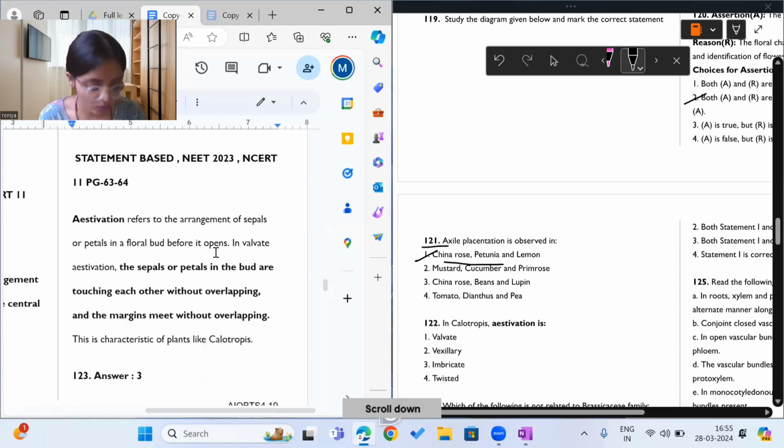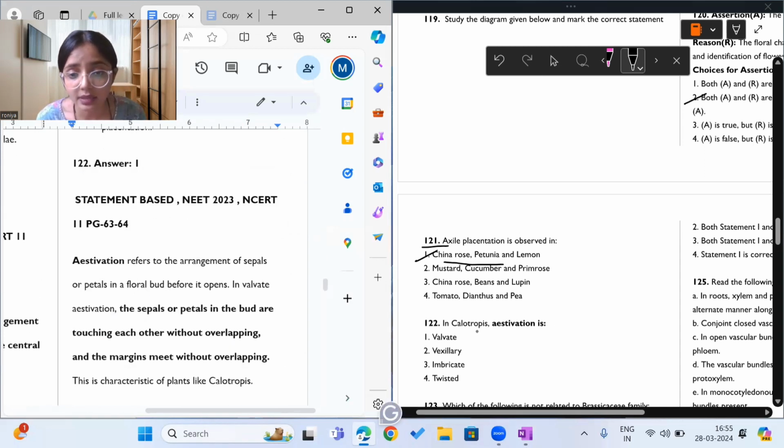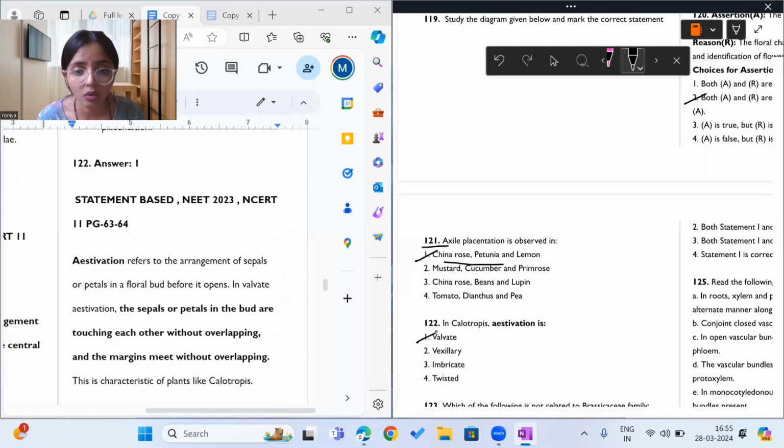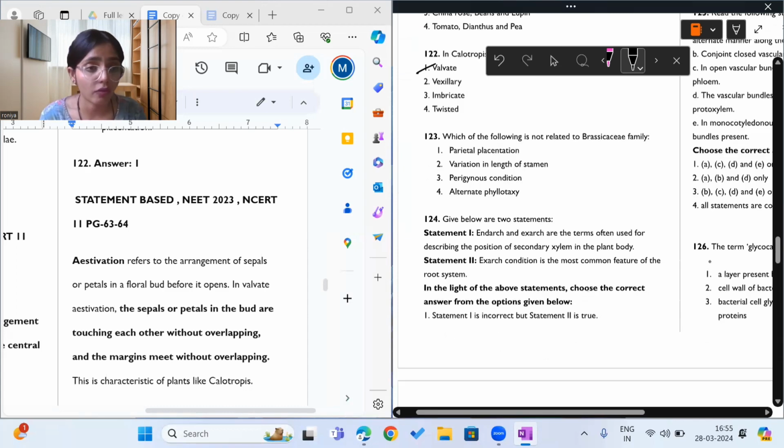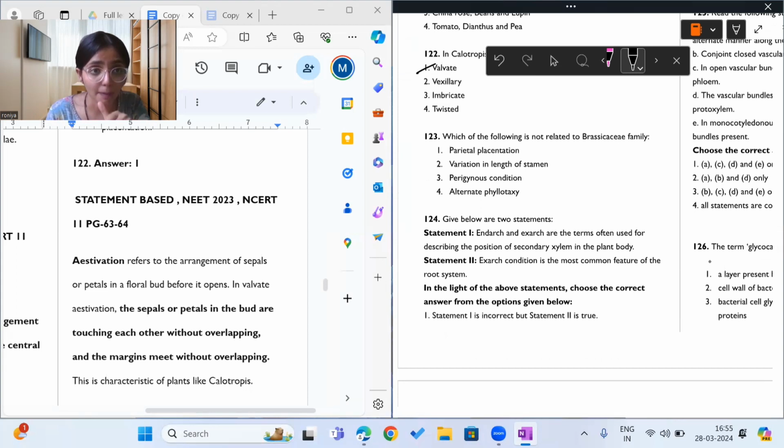Question 122 is also like this. It is asking in calotropis which kind of estivation is found. In calotropis, valvate estivation is found. Okay, what kind of estivation is found? Calotropis में valvate estivation. What is estivation? Estivation is a term used in morphology of flowering plants to define arrangement of sepals. वो green structures होते हैं ना जो flower में, yes, that to define arrangement of sepals on the flower.